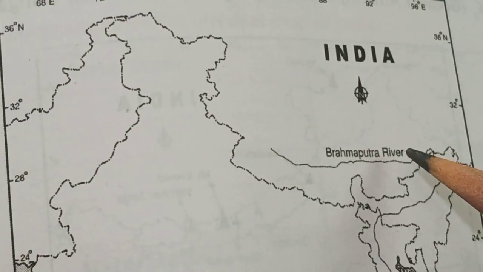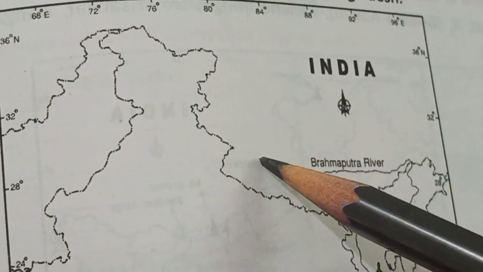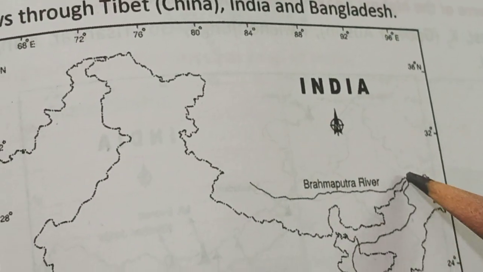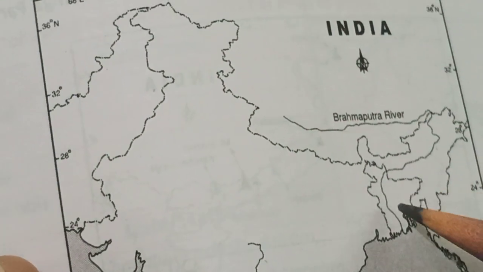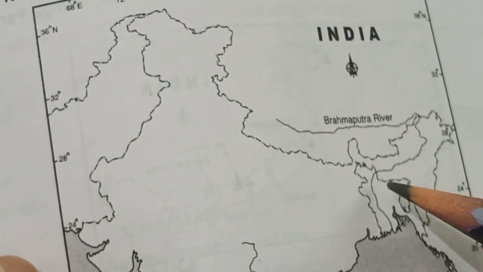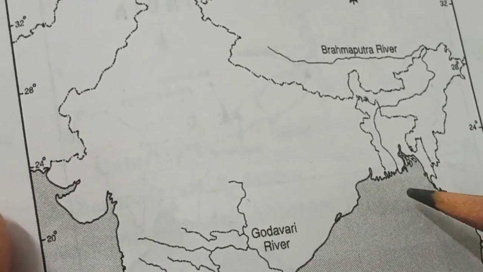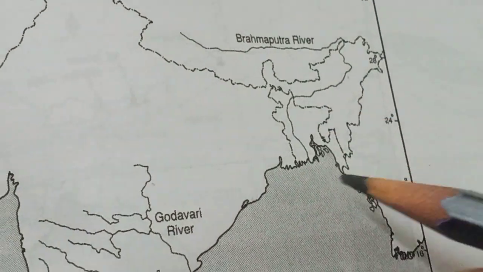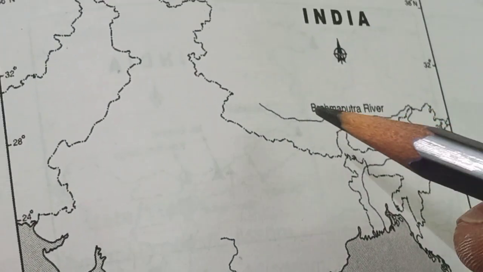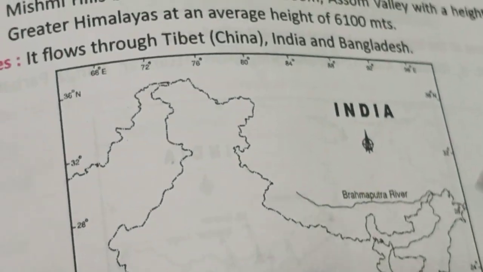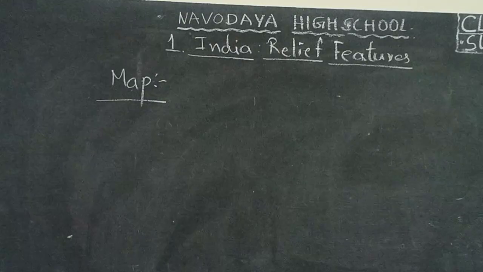First one Indus, second one Ganga, third one Brahmaputra. So this is Brahmaputra, children. How it comes through the states of our country and joins in Bangladesh. Finally they drain into the Bay of Bengal. Look, children, where I am pointing, you observe where I am showing with this pencil. That is about the three rivers, children.